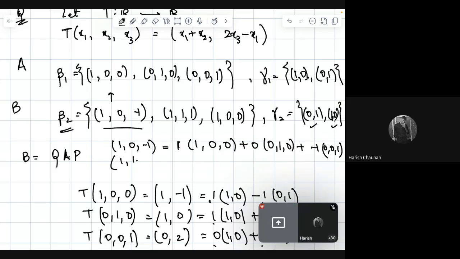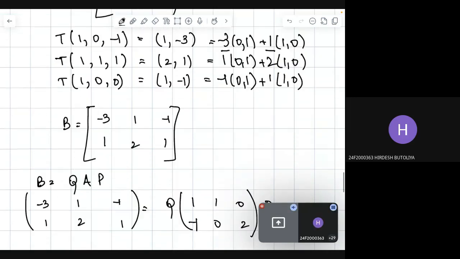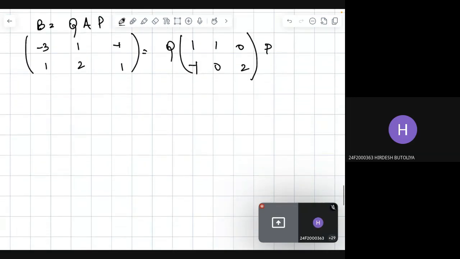I'll do this below, otherwise the space will get congested. So (1, 1, 1) is 1 into (1, 0, 0) plus 1 into (0, 1, 0) plus 1 into (0, 0, 1).